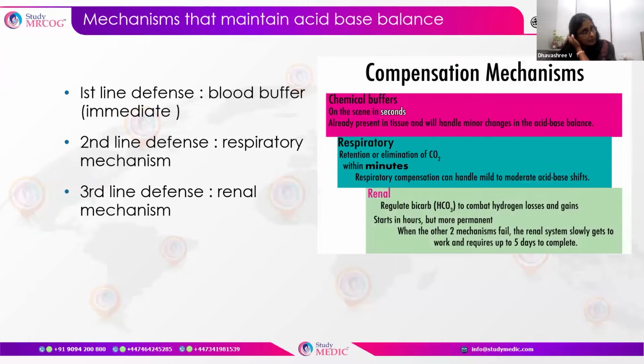Okay, so when there is an acid-base imbalance, what maintains the balance? Usually, when there is a change, a first line defense comes into action immediately, within a few seconds. This is the blood buffer. They are already present in the tissue and will handle the minor changes in the acid-base balance. These chemical buffers, or blood buffers, are the most important first line defense against acid-base imbalance.